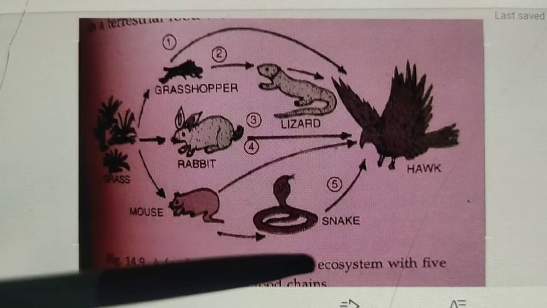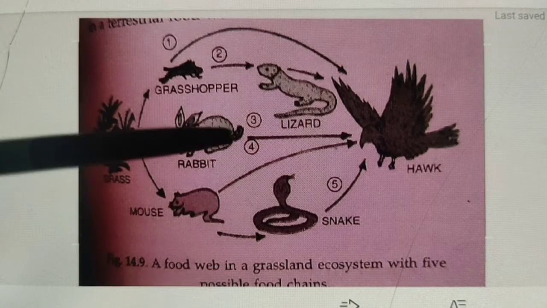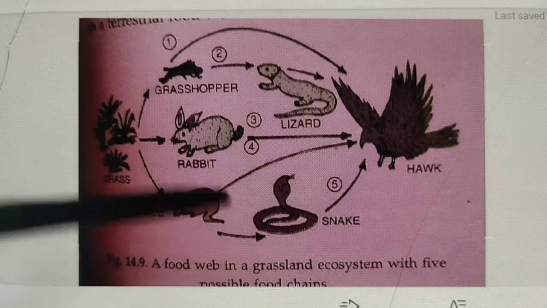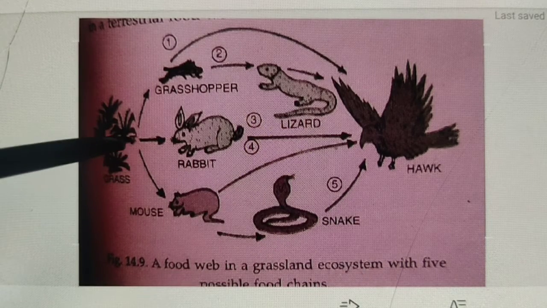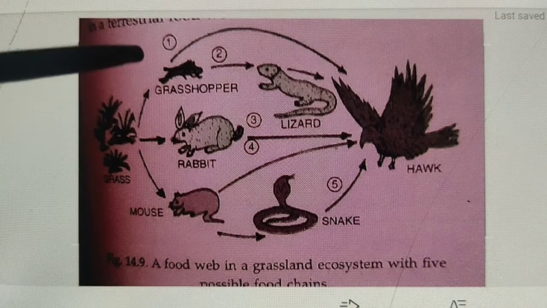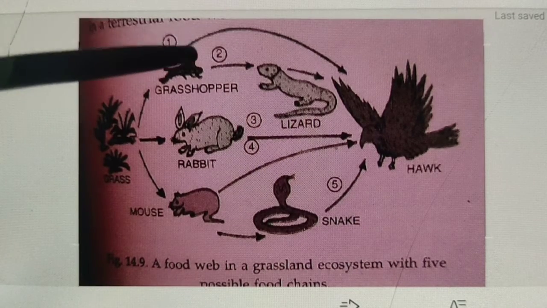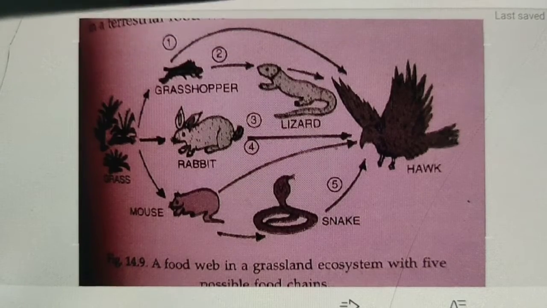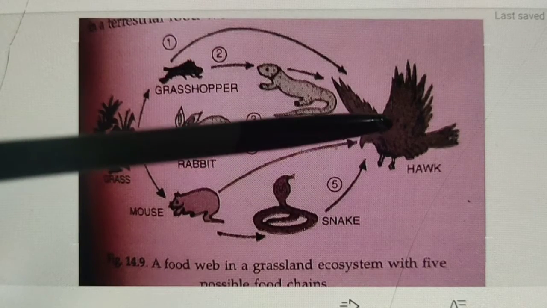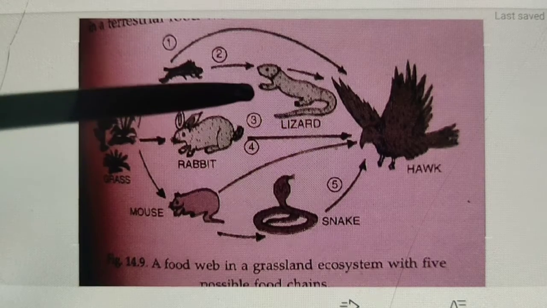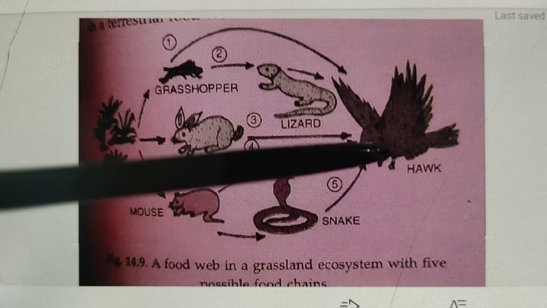See here, 5 food chains interconnected to become a food web in a grassland ecosystem. Okay, these are the grass. The first food chain is grass eaten by grasshopper, grasshopper eaten by lizard, and lizard eaten by hawk. Next, grass eaten by rabbit, rabbit eaten by hawk.